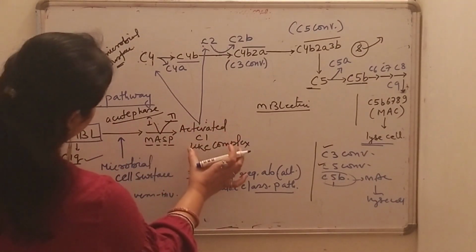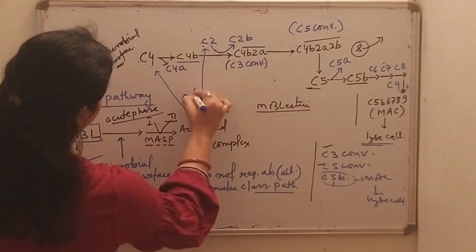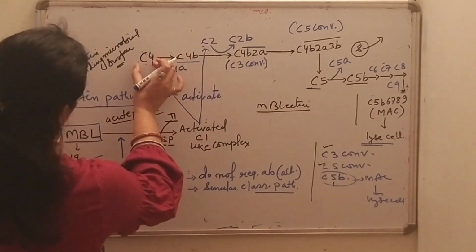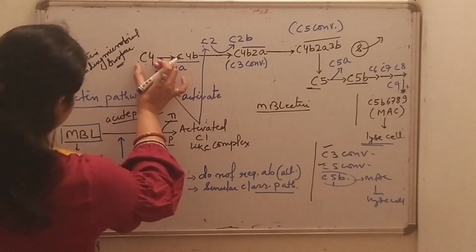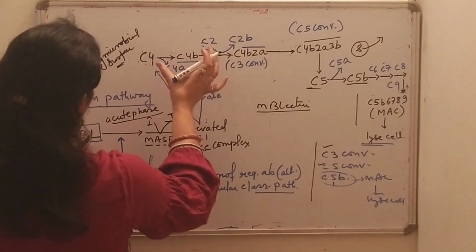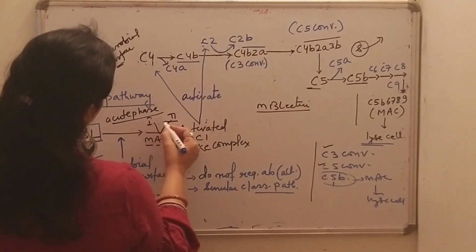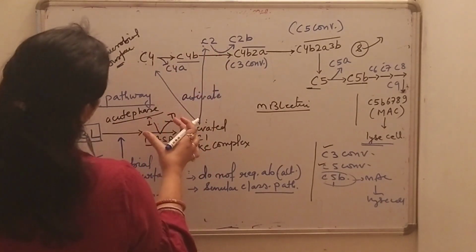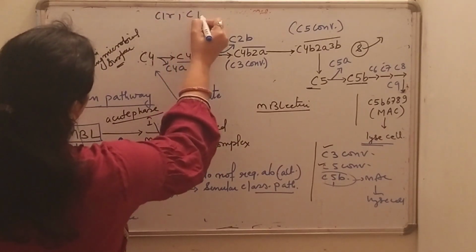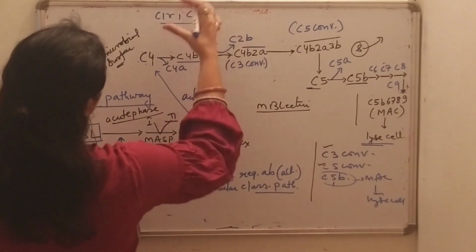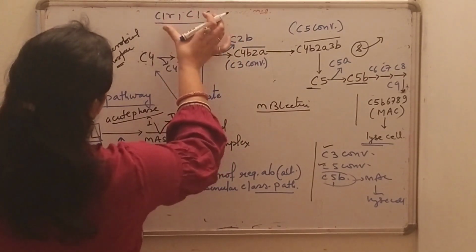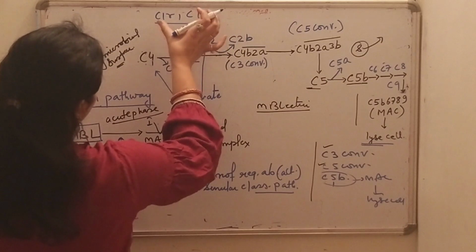The activated C1-like complex is formed, which activates the C2 and C4 components, which are also components of the classical pathway. MASP1 and MASP2 are structurally similar to the C1r and C1s components of the classical pathway, and their activities are almost similar.